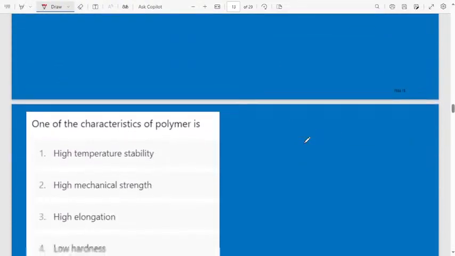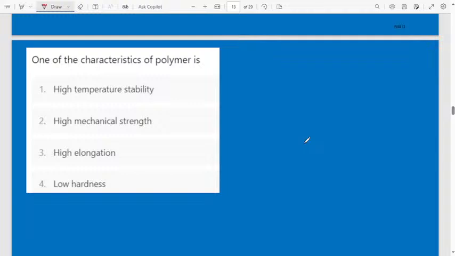Let us move to the next question. Identify one of the characteristics of a polymer out of four options. First option, high temperature stability. Second option, high mechanical strength. Third option, high elongation.